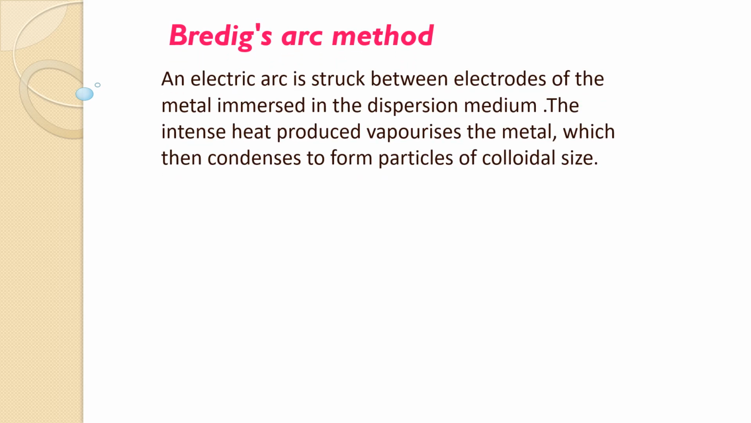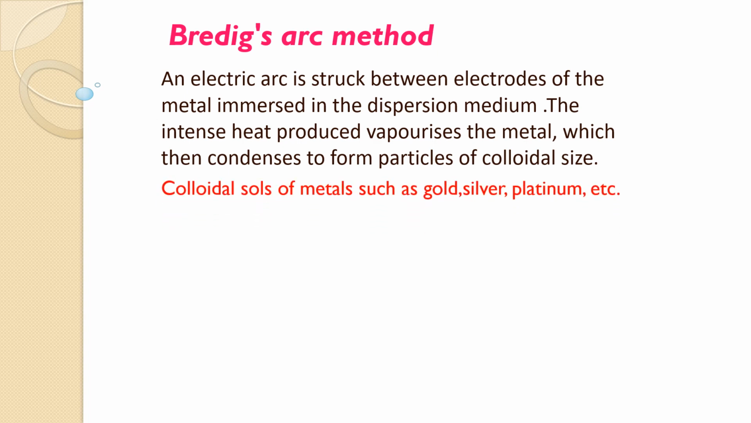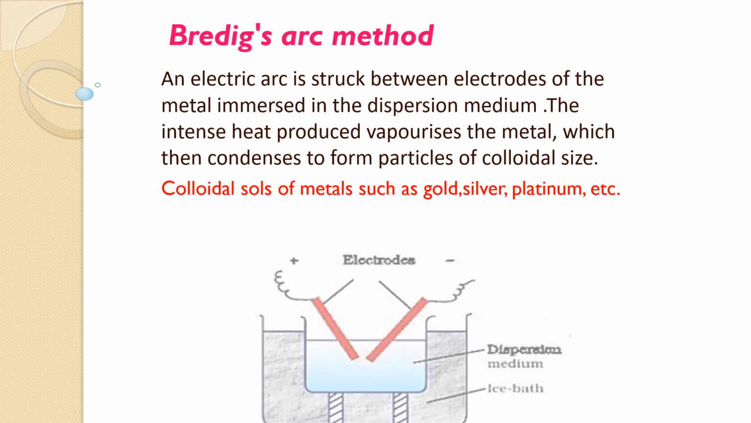The next method is Bredig's arc method. In this method, an electric arc is struck between electrodes of the metal immersed in the dispersion medium. The intense heat produced vaporizes the metal, which then condenses to form particles of colloidal size. For example, gold, silver, platinum colloids are obtained by Bredig's arc method.